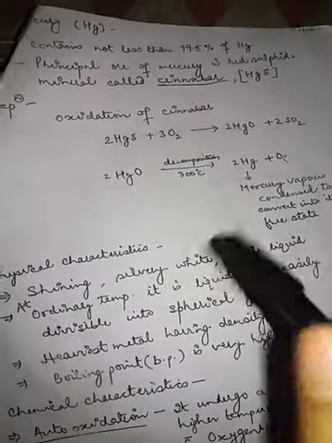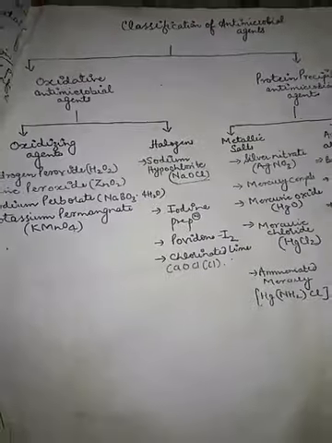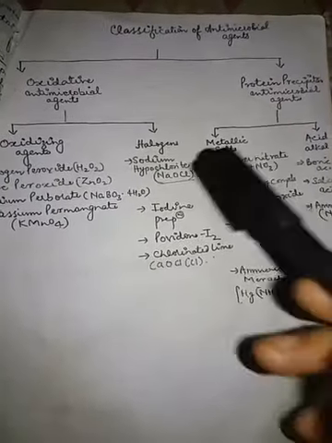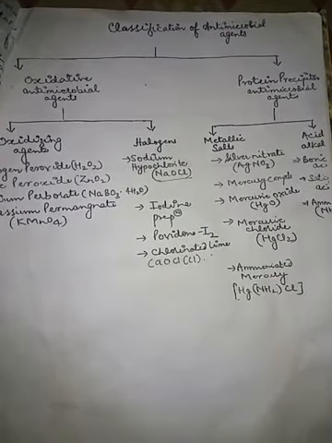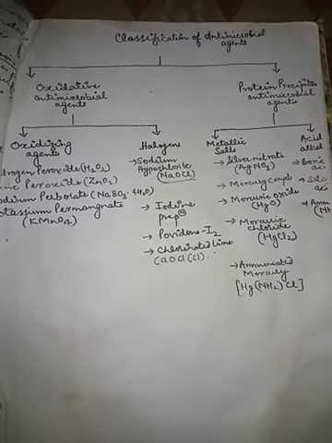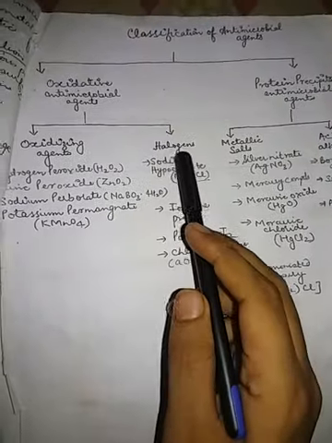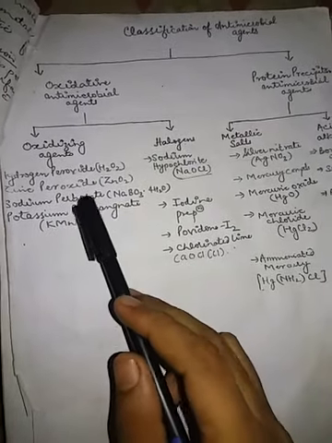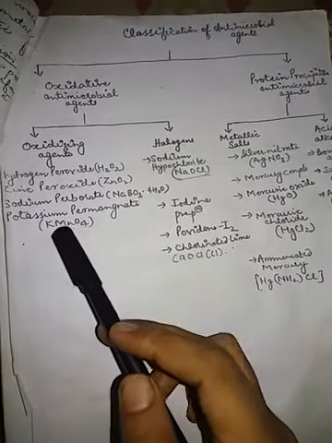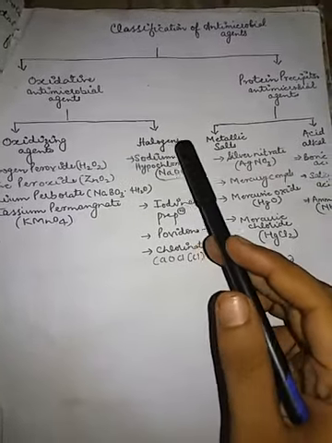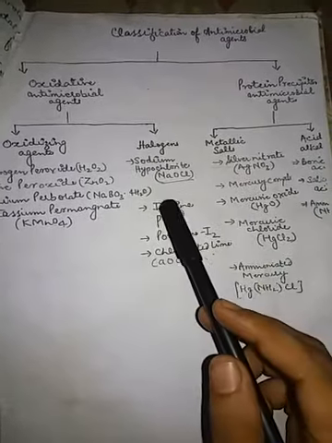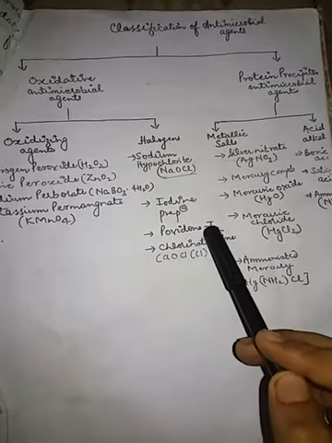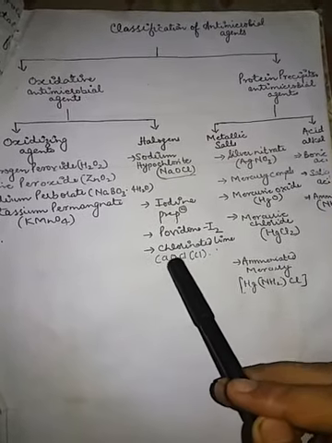Before discussing about the mercury, we have to discuss about their classification. The antimicrobial agent is classified as oxidative antimicrobial agent and the protein precipitate antimicrobial agent. The oxidizing antimicrobial agent is classified as oxidizing agents and the halogens. Oxidizing agents include hydrogen peroxide, zinc peroxide, sodium perborate, and potassium permanganate, as we all know KMnO4. Halogens are sodium hypochlorite and iodine preparations, which include povidone iodine, and the chlorinated lime having formula CaOCl2.